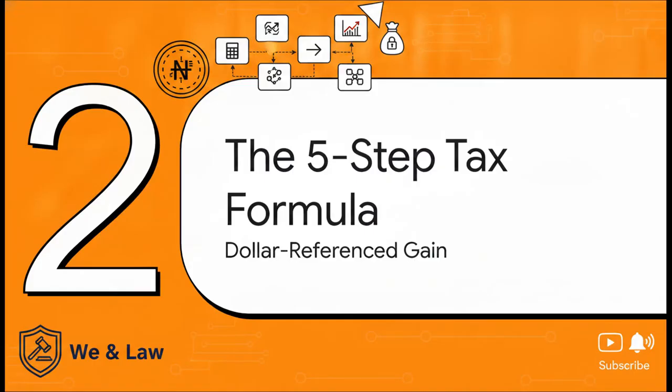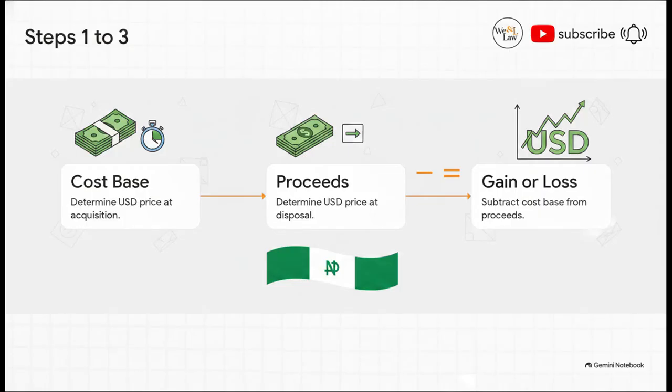Moving right along to Section 2, the 5-step tax formula. All right, this is arguably the most critical part of this whole explainer. We're looking at the official dollar-referenced gain computation formula. The NRS actually mandates a very strict 5-step process for this. Step 1, you determine your dollar cost base. That's the US dollar price of the asset right when you acquired it. Step 2, figure out your dollar disposal proceeds, the US dollar price when you sell. And then Step 3 is calculating the dollar gain or loss by subtracting that base from the proceeds.